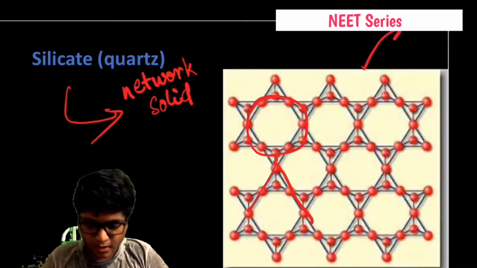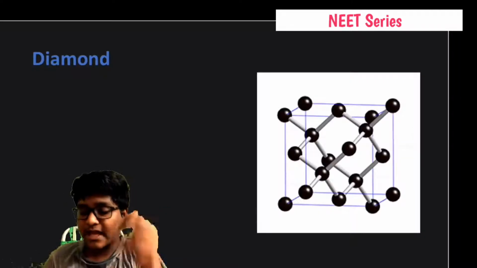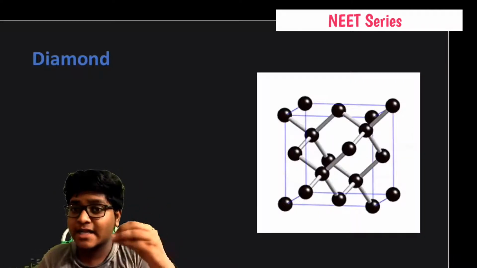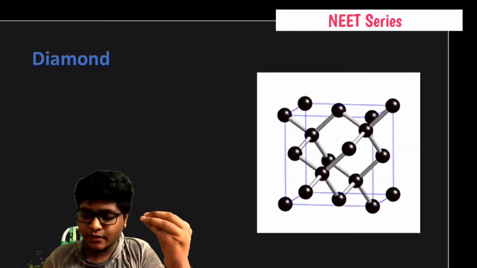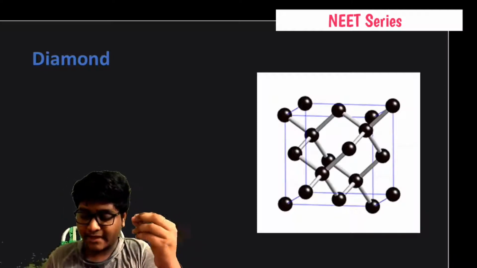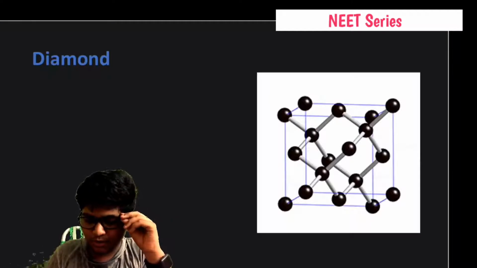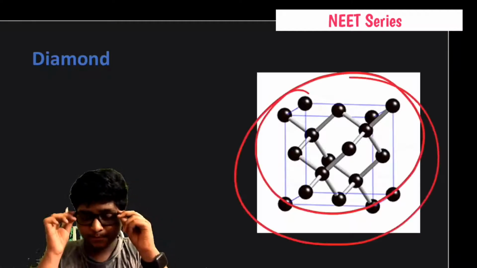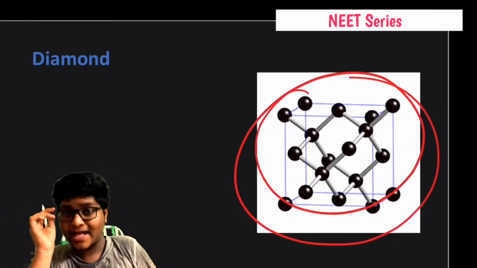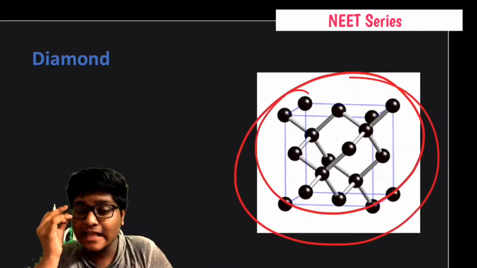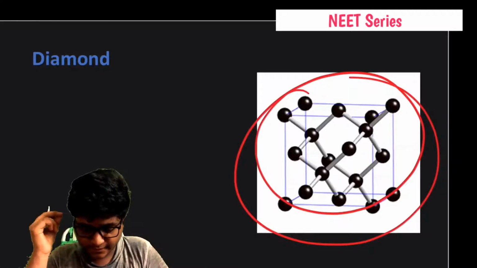That's one very important structure. And here is a diamond for you. Diamond is made up of several carbon units, and these carbon units form the diamond. It's the hardest substance on our earth. This is known as diamond. It has a very shining property and a high refractive index.